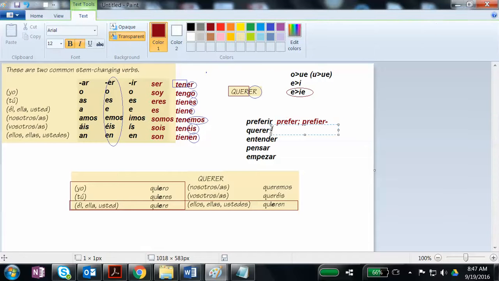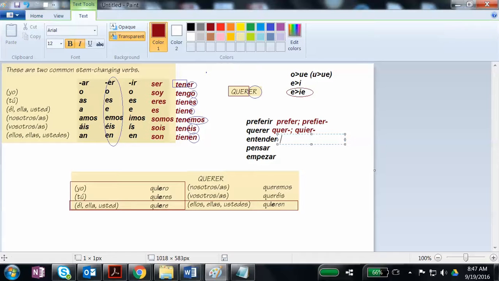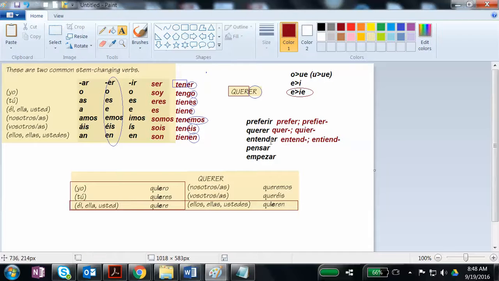And so querer is quer, that goes with nosotros and vosotros, that's the normal stem. Or we're going to change that E right here to an IE because it's an IE stem changer, and that we use with every other subject pronoun. And so entender would be entend, which we would use with nosotros and vosotros, or I go back and make that E an IE for my other subject pronouns.